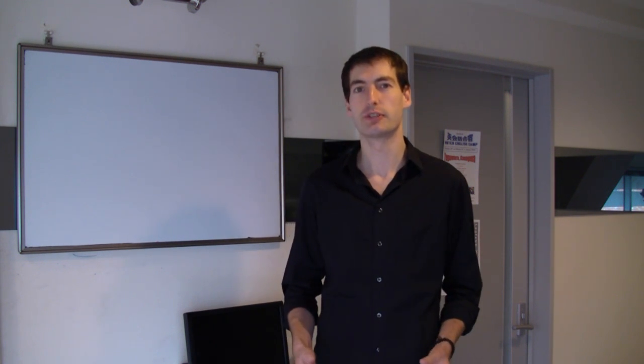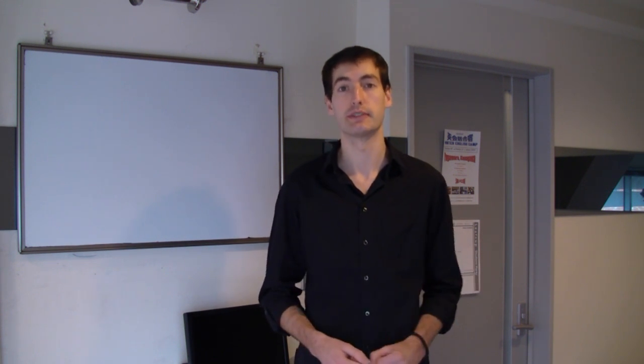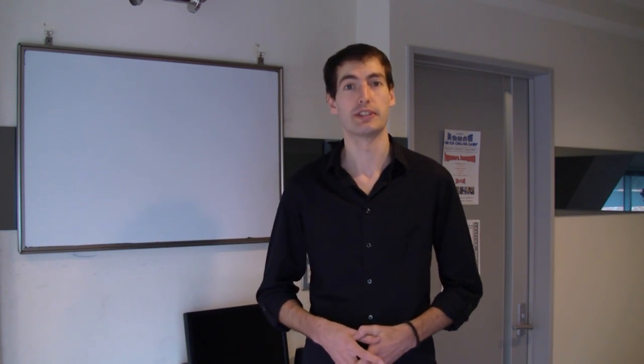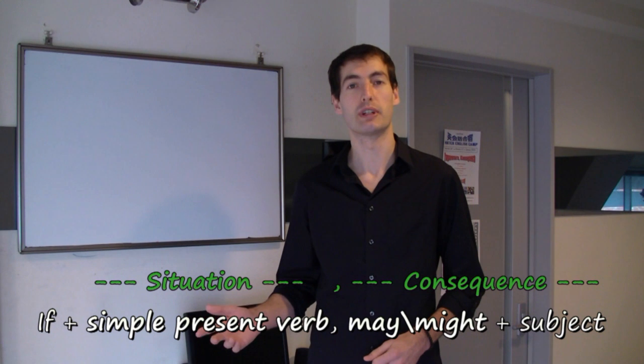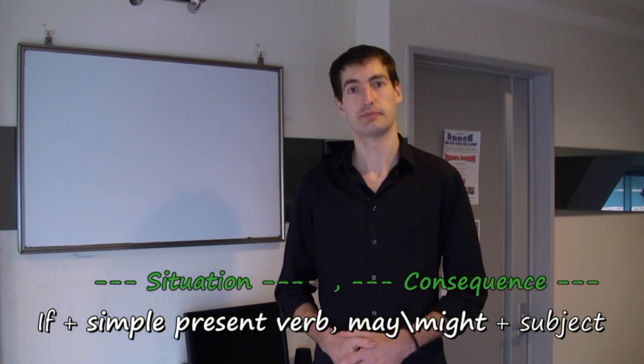However, to make the sentence more natural, more accurate, we can replace the word will with may or might. This would suggest that the consequence is less likely. It's a possibility. So this brings us to the second rule of conditional sentences. If plus the simple present tense verb, may or might plus the subject.